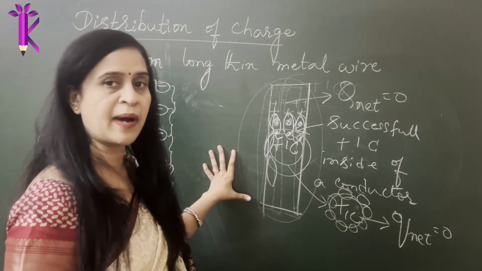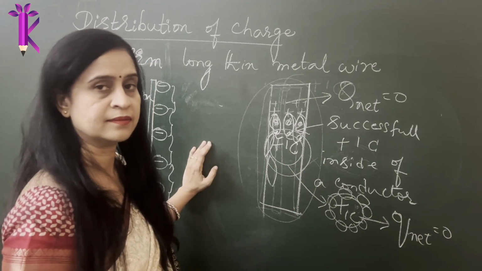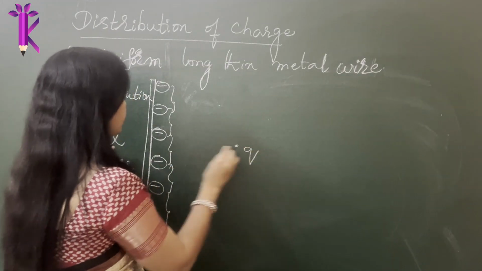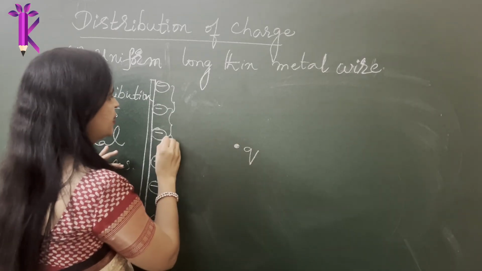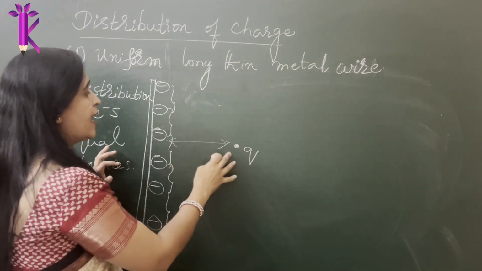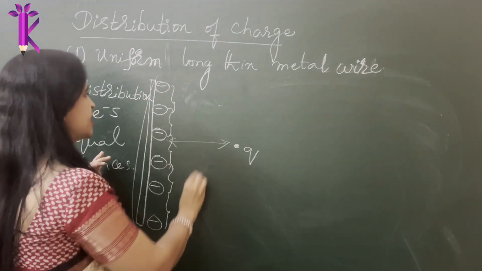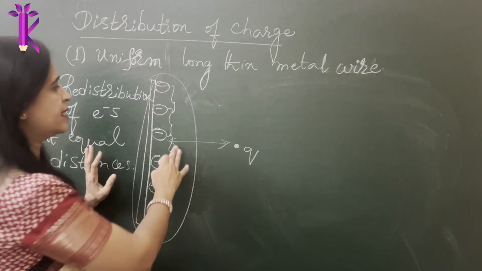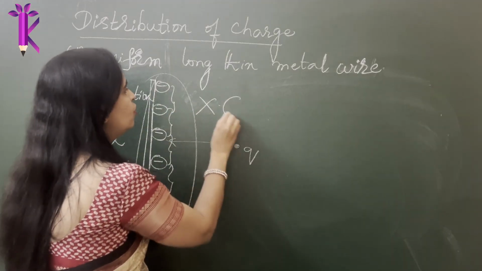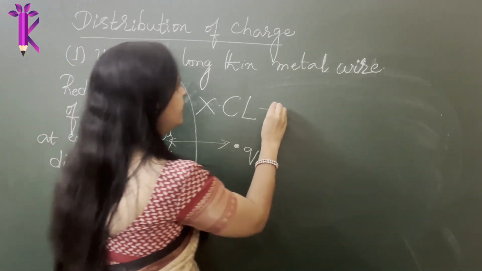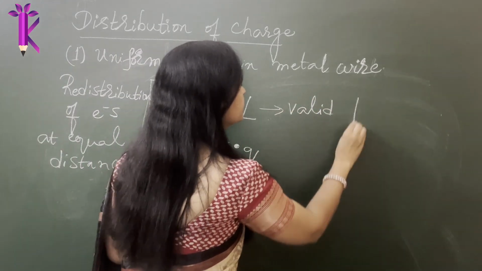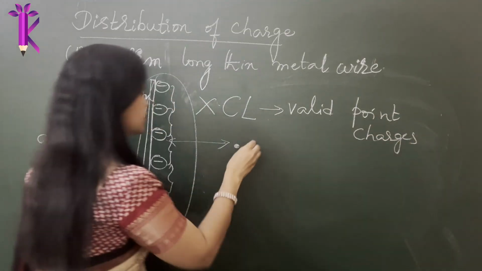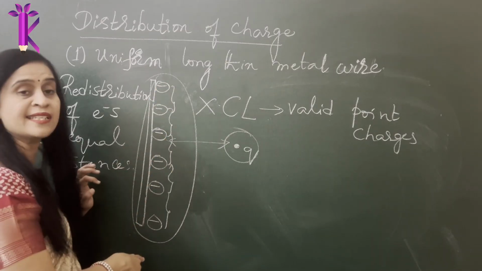I hope you understood this part. Now it's time to apply Coulomb's law. Imagine I keep another charge. Can I find the force between these charges? How can I find it? Do I have a point charge here? No, there is a distribution of charge. And remember what we said in the previous session: when there is a distribution of charge, you cannot apply Coulomb's law. Coulomb's law is valid only for point charges, right? Do we have a point charge here? Yes, we have one point charge, which is Q, but we do not have a point charge here because there is an array of charges.